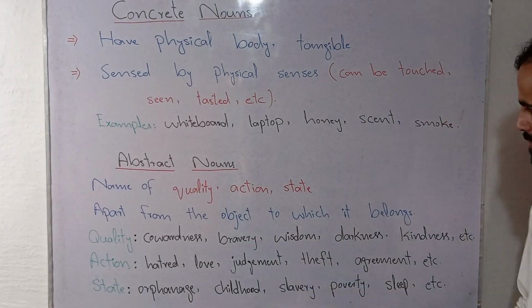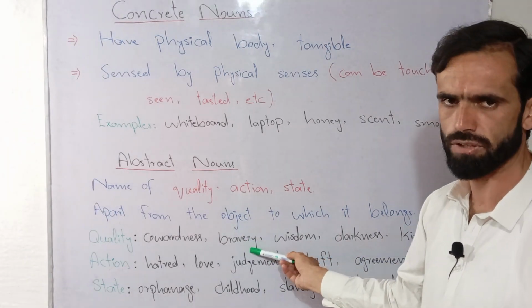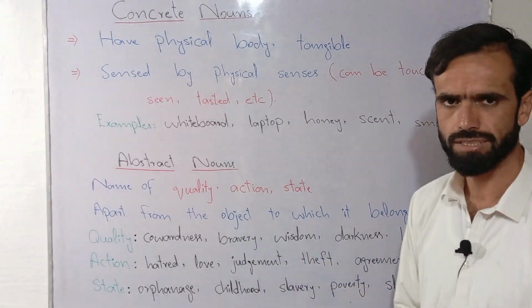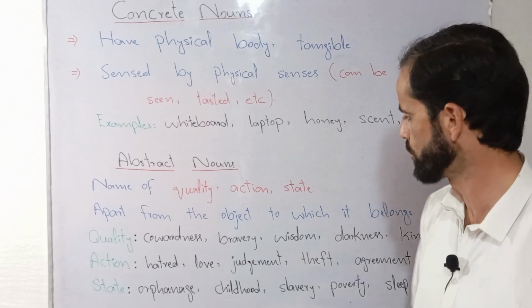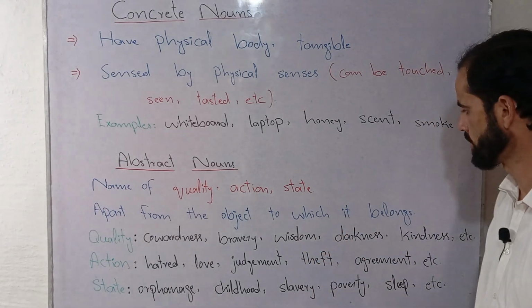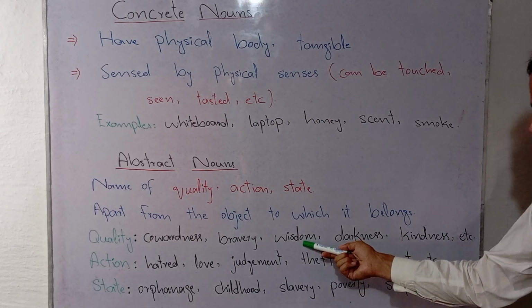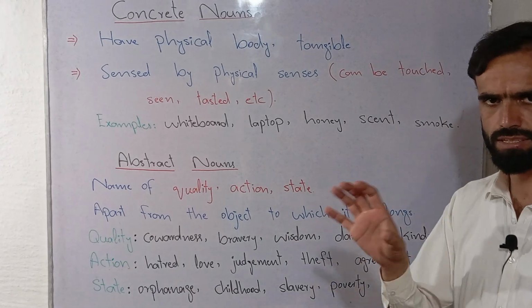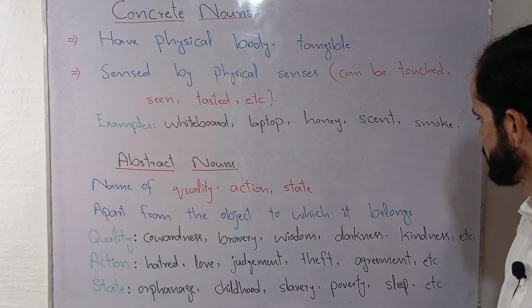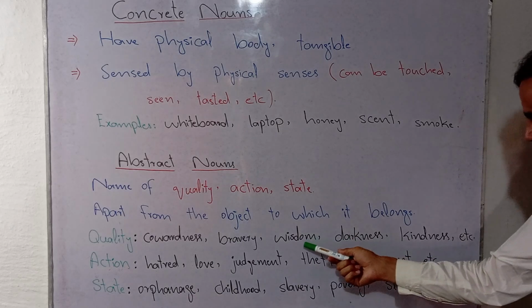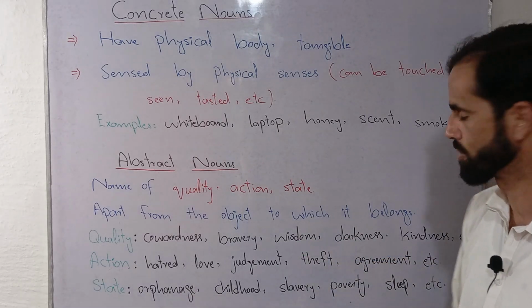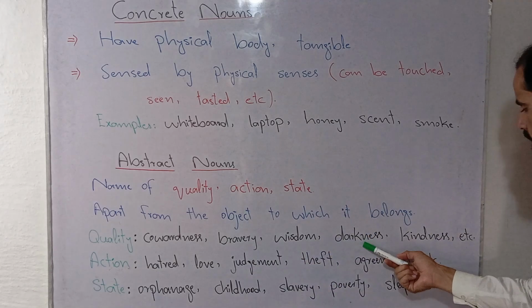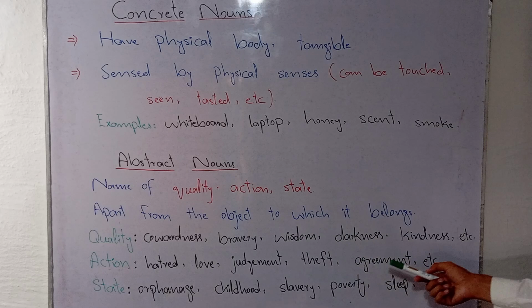Then there is the word bravery. Bravery is also a quality that is taken apart from the person to which it belongs. Let's suppose, he showed bravery in the war, he showed bravery in his decision. Next word is wisdom. Wisdom is also a quality that is taken apart from the person who possesses this quality. Let's suppose, the king has great wisdom. Wisdom here is taken apart from the king. It is one of the qualities of the king. Darkness is again a quality. It is also an abstract noun.